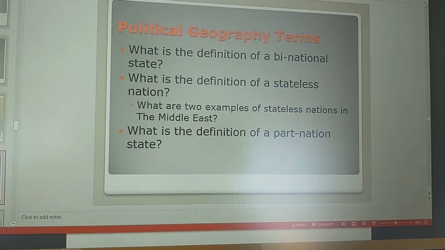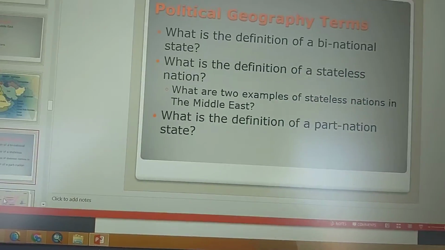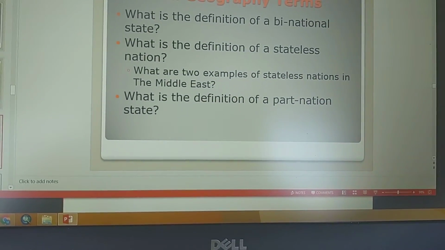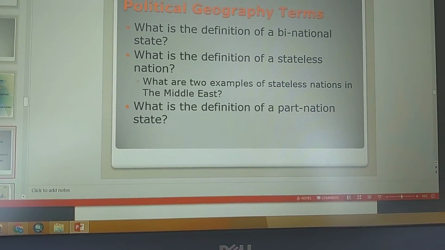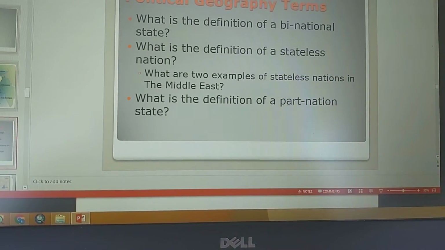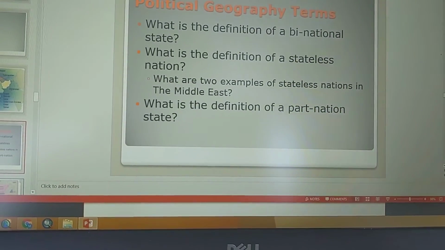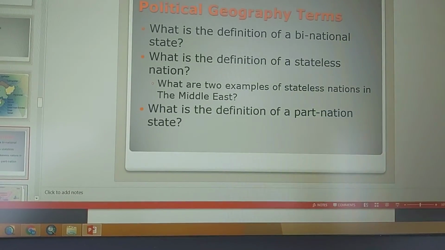So simply put, a binational state is when you have more than one ethnicity within a country, okay? So for example, the United States is an example of a binational state. We have multiple ethnicities here in our country. Canada would be an example. Argentina would be an example. The United Kingdom, Russia, China, because again, they have more than one national group within it, okay?